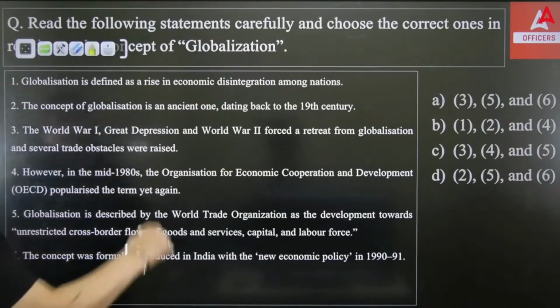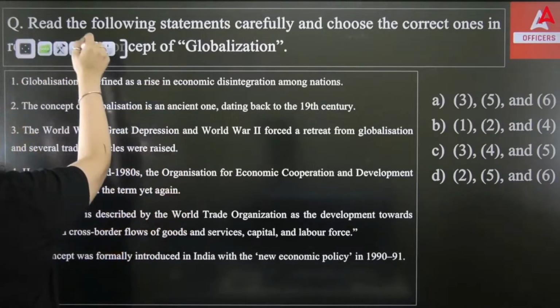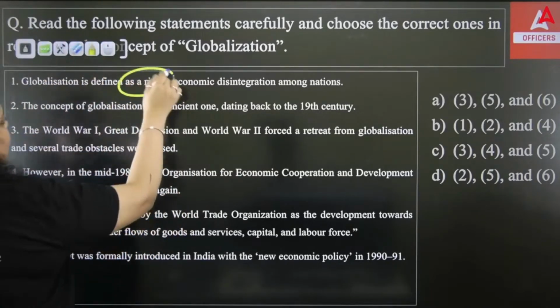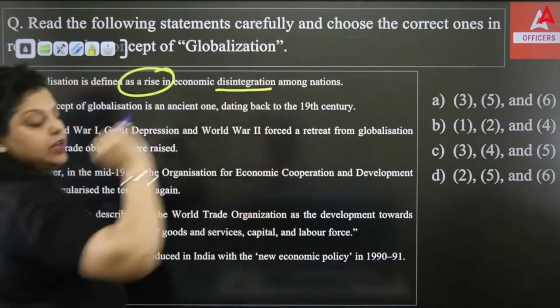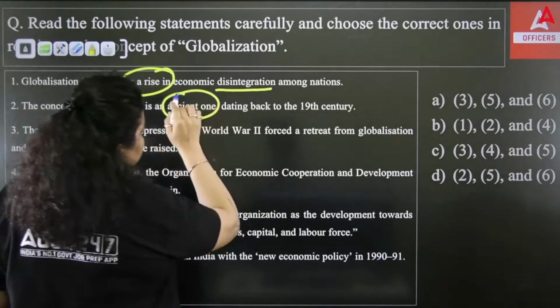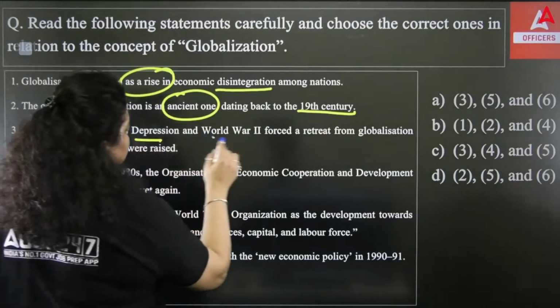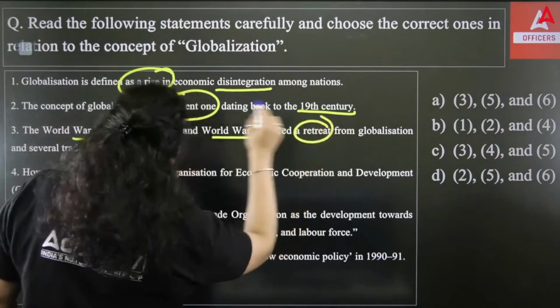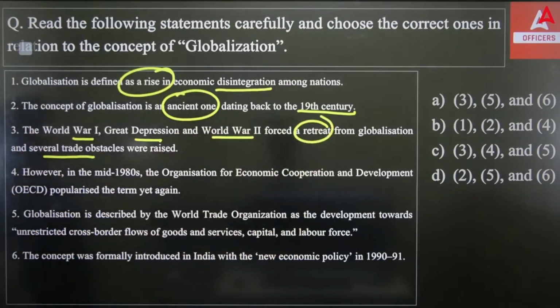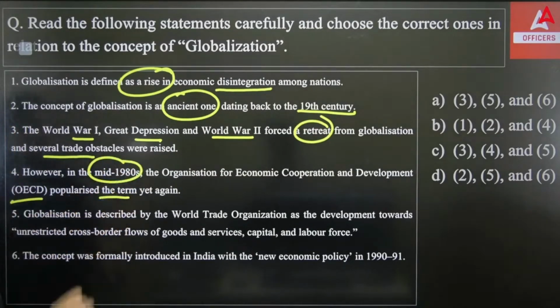So first is saying globalization is defined as a rise in economic disintegration among nations. Second, the concept of globalization is an ancient one dating back to the 19th century. Third, World War I, the Great Depression, and World War II forced a retreat from globalization and several trade obstacles were raised. Then, however, in the mid-80s, the OECD popularized the term yet again.